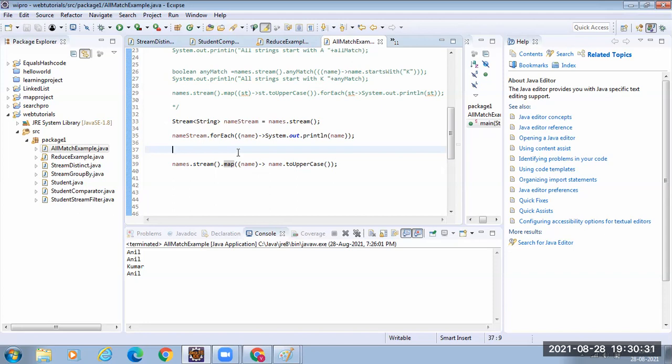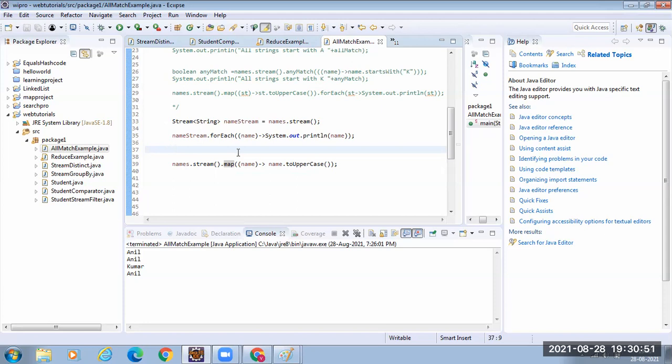And here, as part of that, we are providing the method's implementation. But normally, when we provide the implementation, we have to call that function, right? Actually, we need not call. Map internally is going to call. If it is a normal example that we write, we are going to call the apply method also.